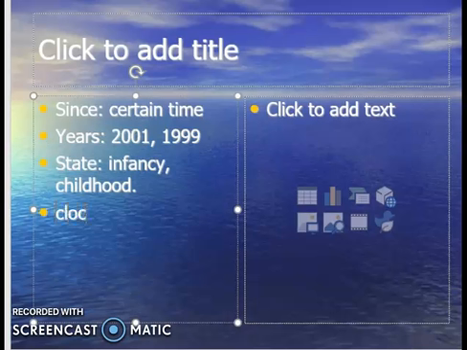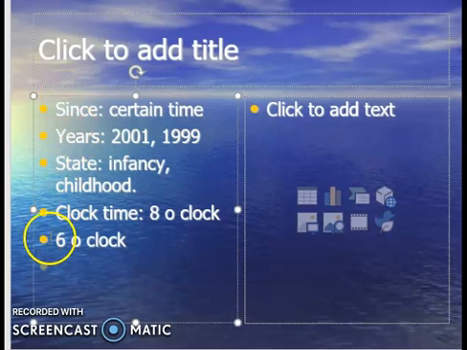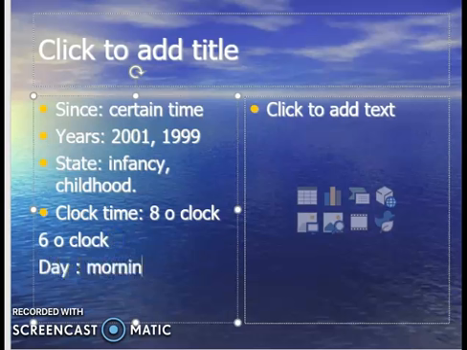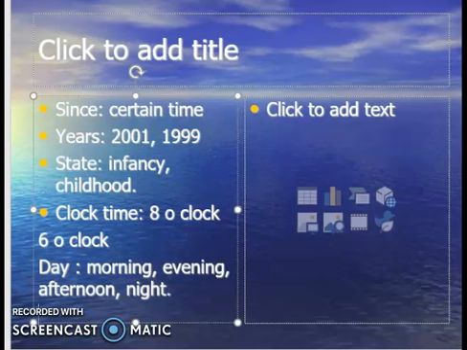So clock time can be 8 o'clock, and then 7 o'clock, 6 o'clock, right? And then you can say daytime. Day is divided into parts: morning, afternoon, evening, and then night. So if you are doing something since night, you can also say since night.